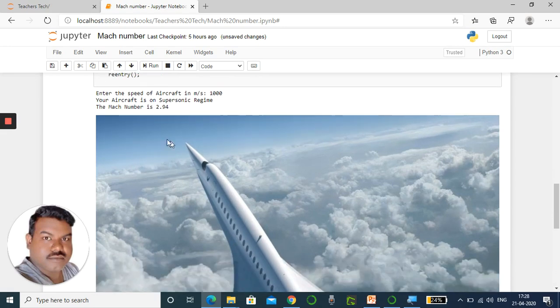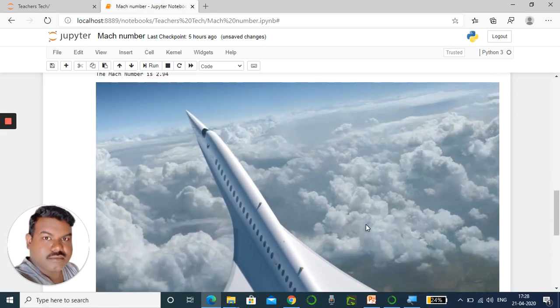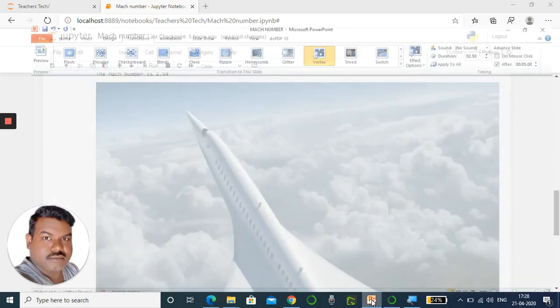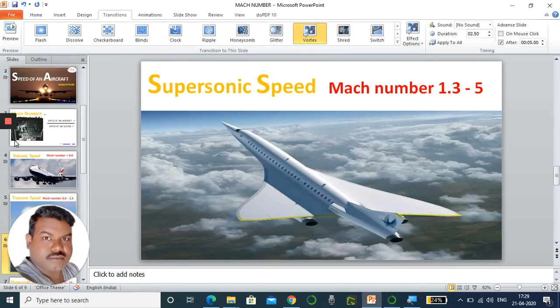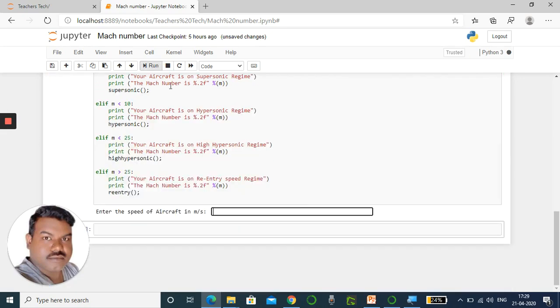Now you see your aircraft is in the supersonic regime. The Mach number is 2.94. Supersonic Mach number is above 1.3, and we call it supersonic. So what we are getting here is 2.94. So it is in supersonic. Now still we can increase the value.